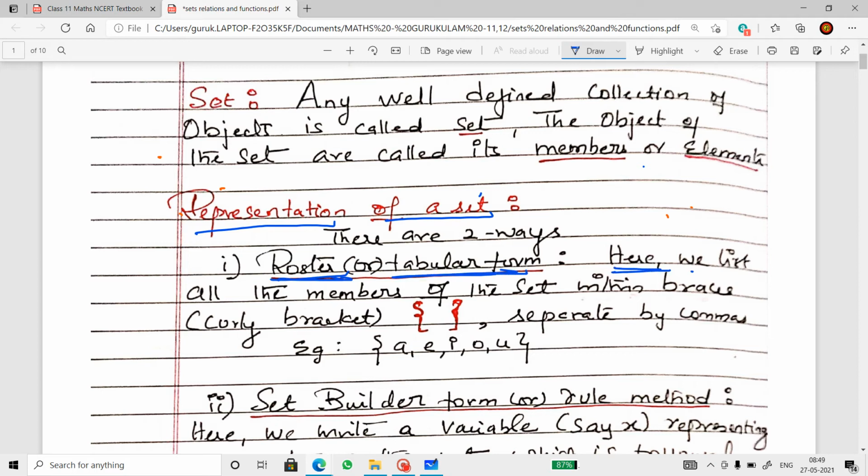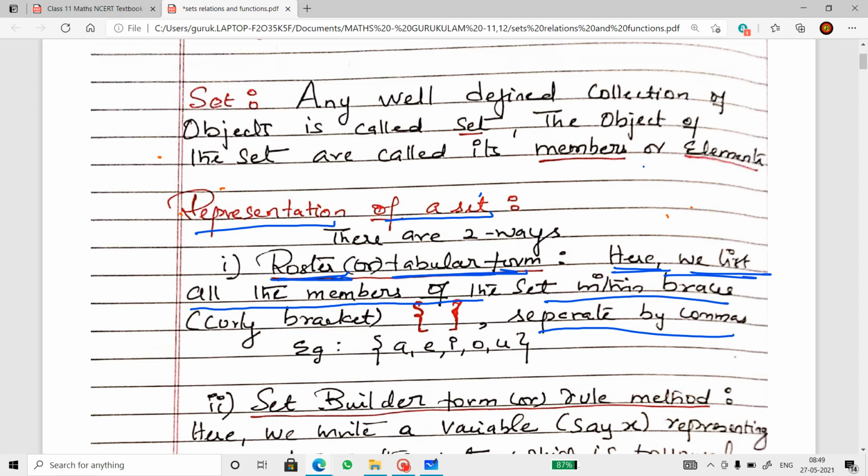Here we list all the members of a set within braces, curly brackets, and they are separated by commas. So we put the elements, separate them by commas, and put them inside curly braces. This way of representing a set is called roster form or tabular form.